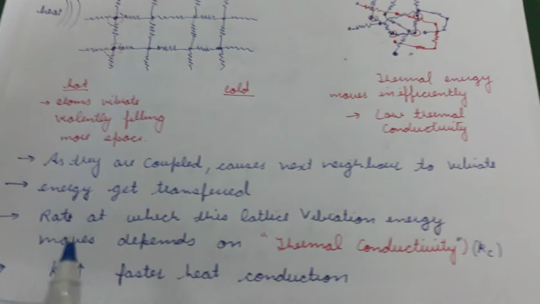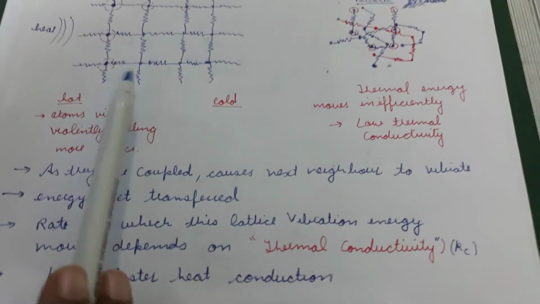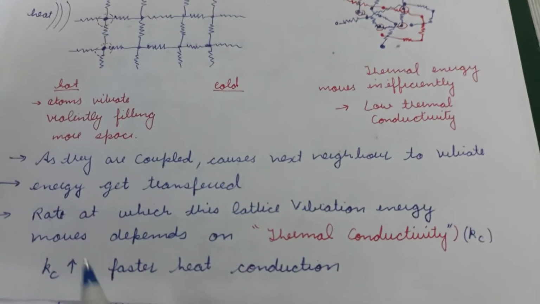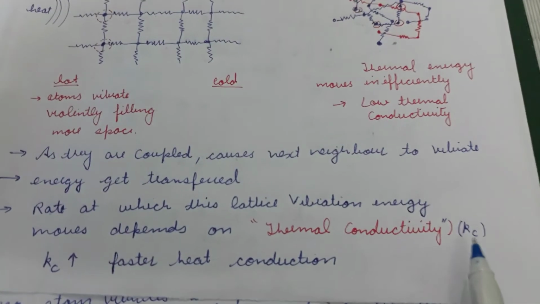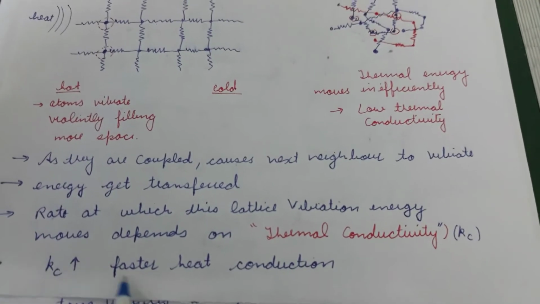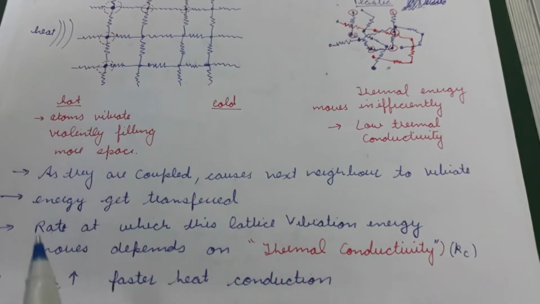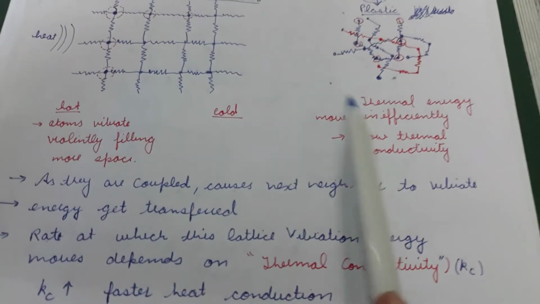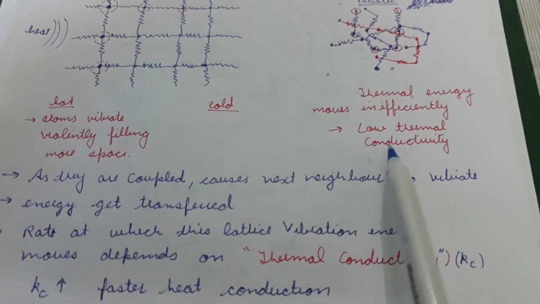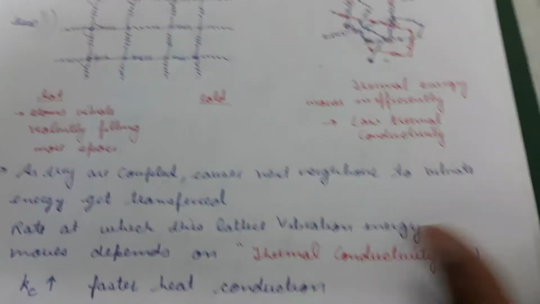So the rate at which this energy transfers from one point to the other depends upon the thermal conductivity, which is K_c. If faster heat conduction takes place, then the material will have higher thermal conductivity. And if it is slower, we say that the material will have lower thermal conductivity.